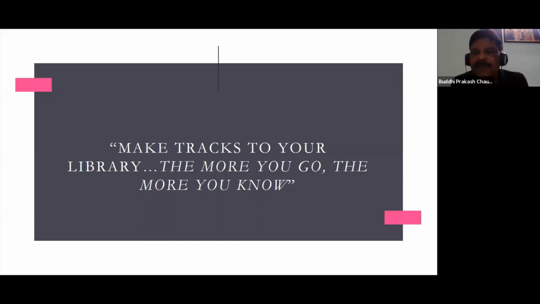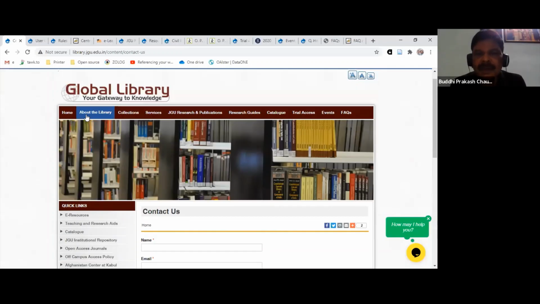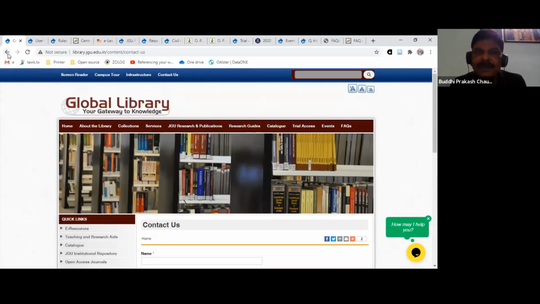Most of the new students, and the old students also, might be interested in how to access course material for this semester, for 2020. Can you take us to that particular page? It's very simple. If you are looking for course material or the links of the books, whether the book is available in the library or we need to buy that book, there are questions about it. The simple thing is you should go to the course material page.